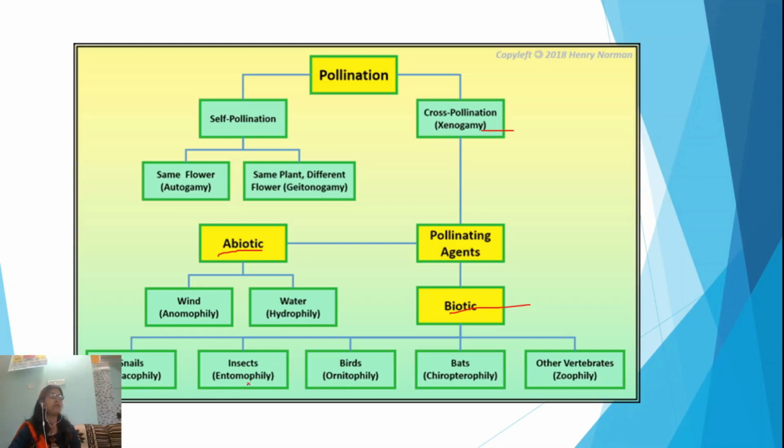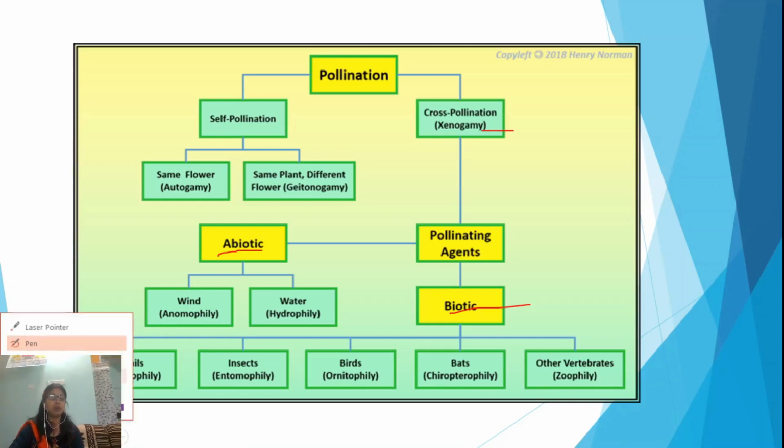When insects are helping, that is entomophily. When birds are helping in this process, ornithophily. If bats, then chiropterophily, and other vertebrates, then zoophily. Similarly, some non-living things also help in this process, like wind, water, etc., and accordingly different terminology is there for the process of pollination.